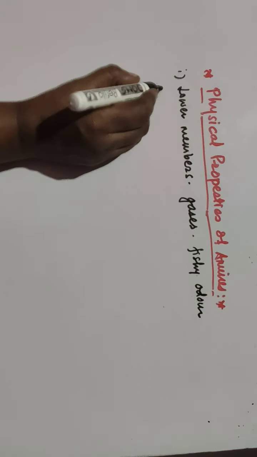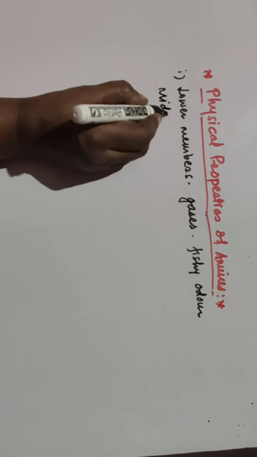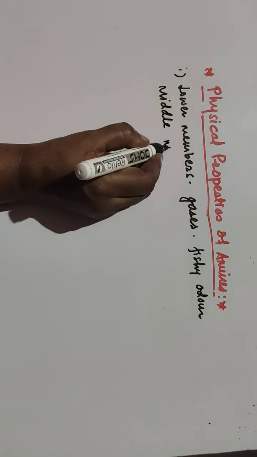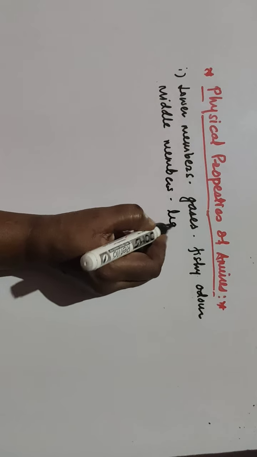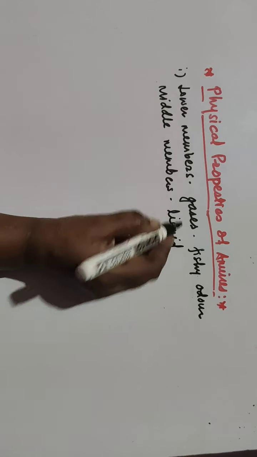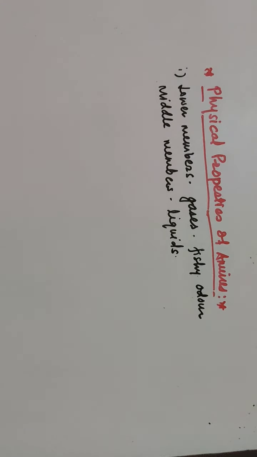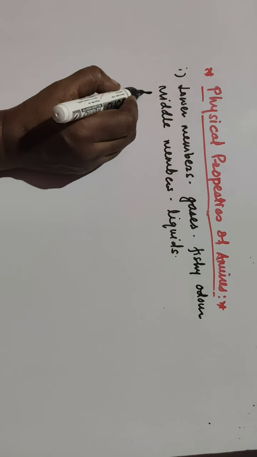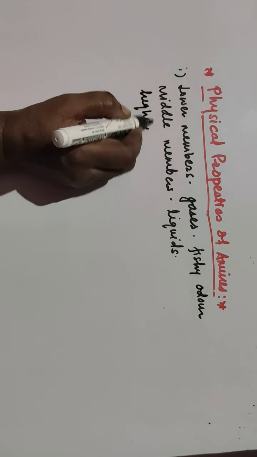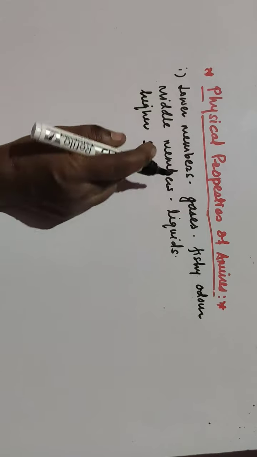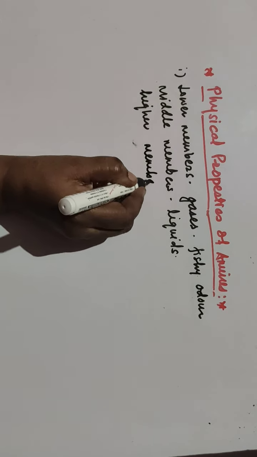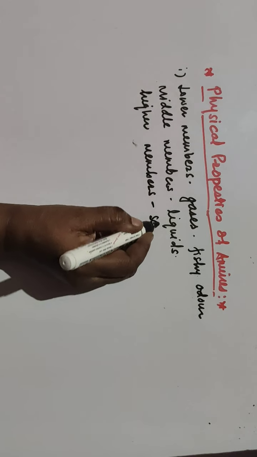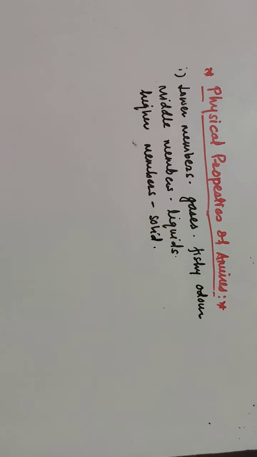Then the middle members are liquids, and higher members are solid. These are solid. Then these are the colorless compounds.